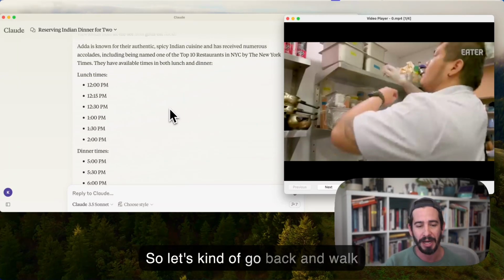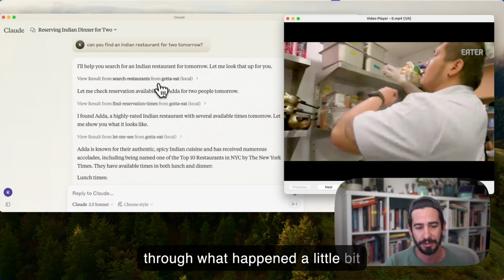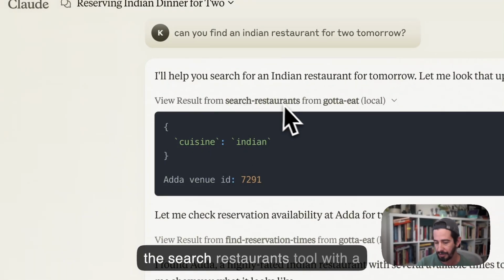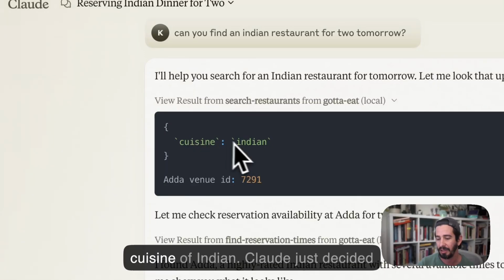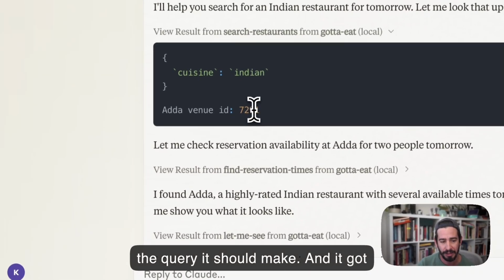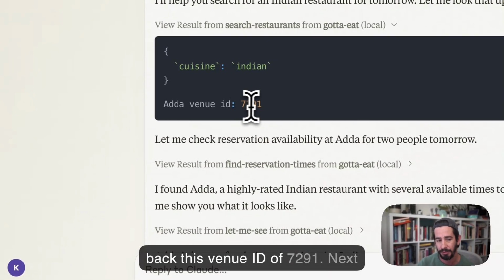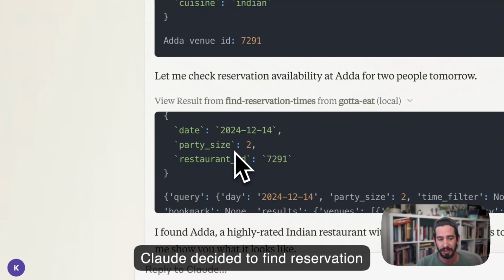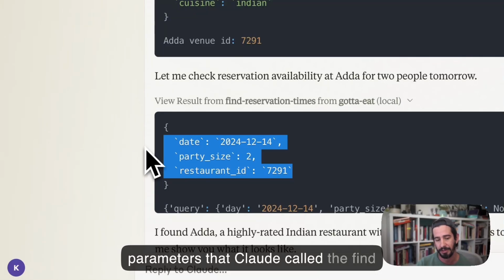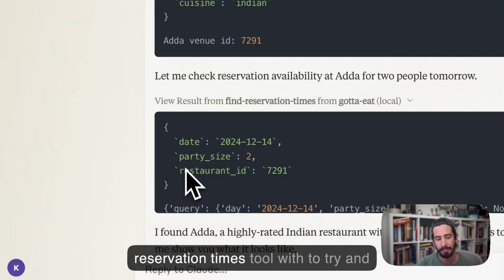Let's go back and walk through what happened a little bit slower. In this case, Claude called the search restaurants tool with a cuisine of Indian. Claude just decided to do that and decided that that was the query it should make. And it got back this venue ID of 7291. Next, Claude decided to find reservation times. And these are the parameters that Claude called the find reservation times tool with to try and find a reservation.